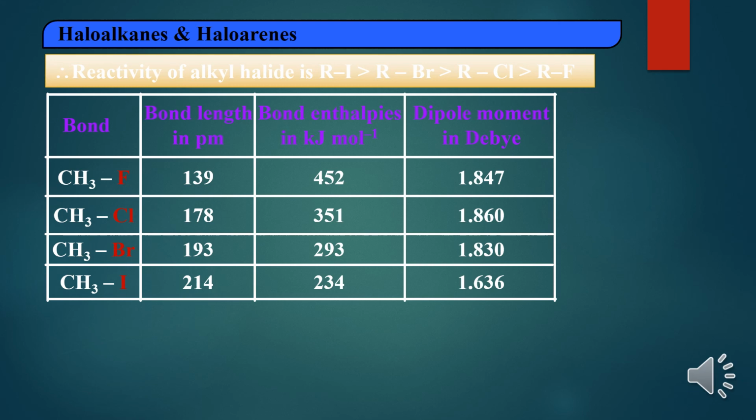Now dipole moment. I told, when partial negative charge and partial positive charge are produced, the electron displacement takes place towards the more electronegative atom. At that time polarization is produced and some dipole is produced between two atoms. Two charges are produced due to the electronegativity difference. That dipole we call the dipole moment, and it is measured in debye.